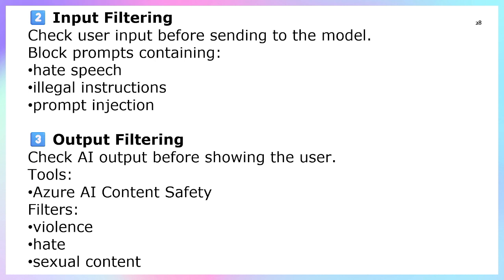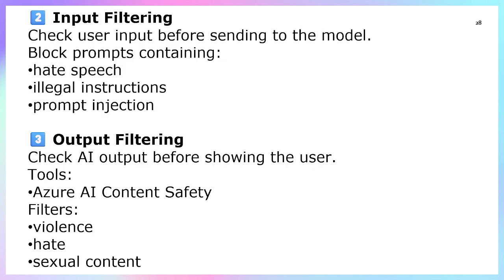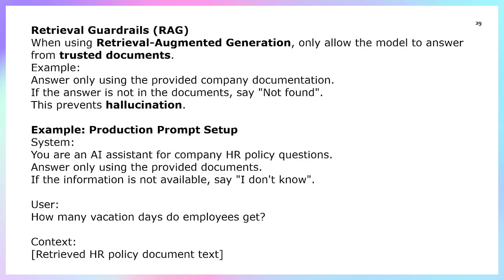One is the input filter, applied once the user writes, and another is the output filter, applied once you get the response. And first is the prompt guardrail, which means there is no need to confuse the user, simply say no. So: prompt guardrail, input filtering, output filtering. This is the code of guardrails, right?